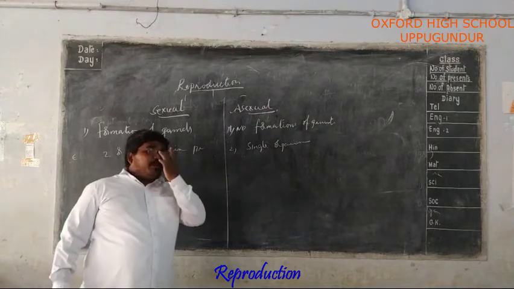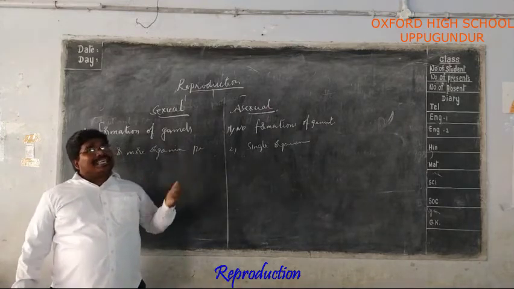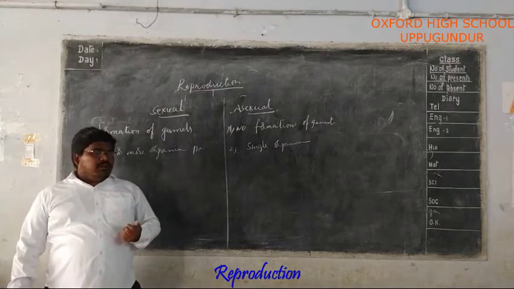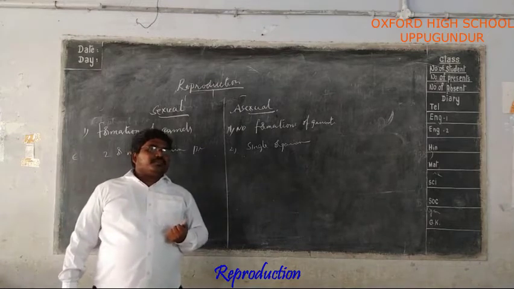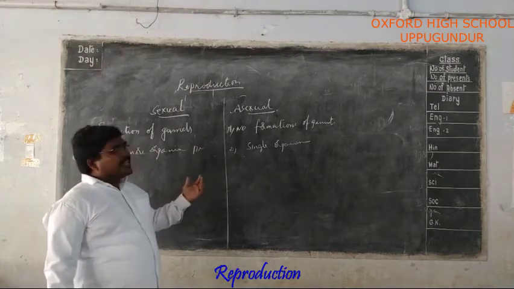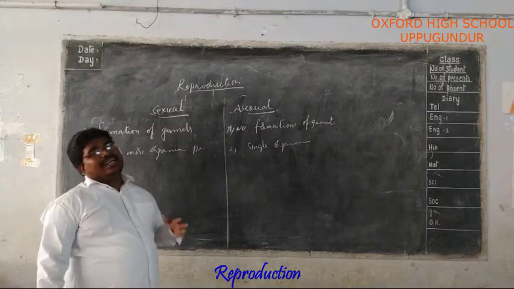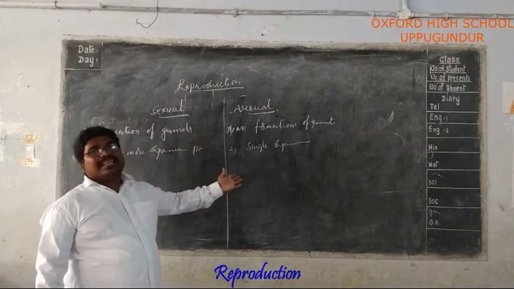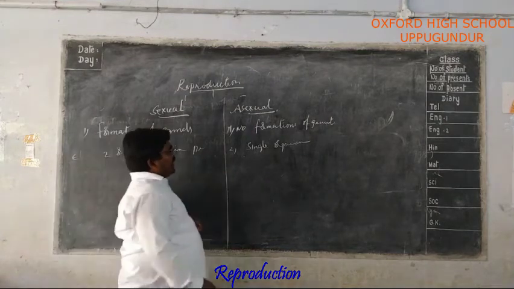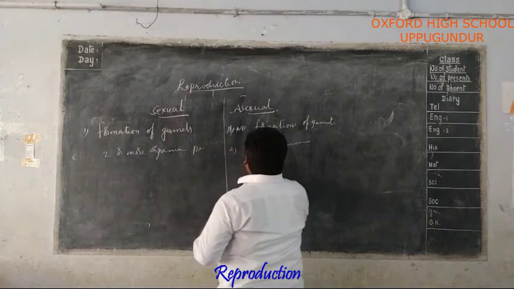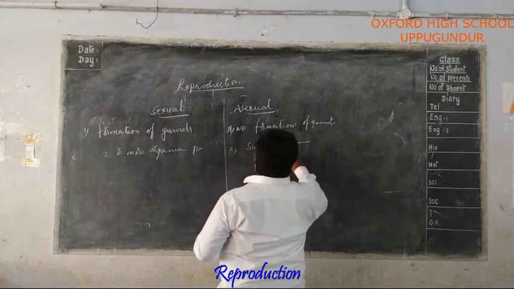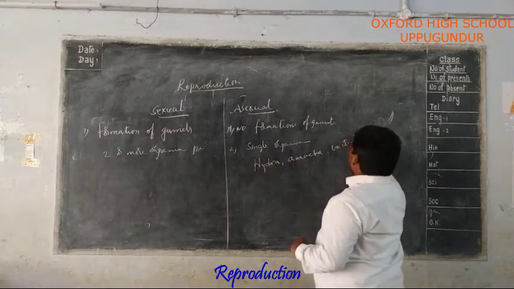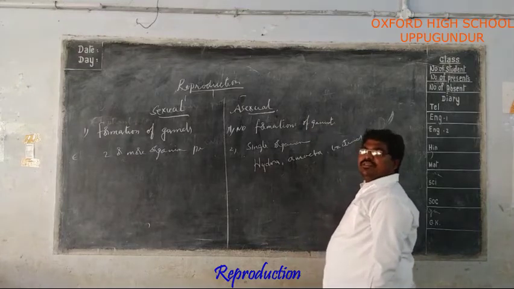In this asexual mode of reproduction, there is no formation of gametes. A single organism can reproduce babies like itself, which look like itself. It takes place most of the time in microorganisms. In plants also it takes place, but here I am taking the example of microorganisms. In microorganisms like hydra, amoeba, and bacteria, the asexual mode of reproduction takes place.